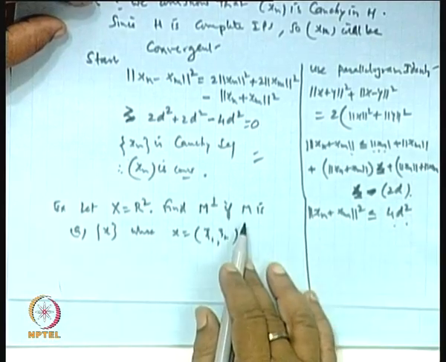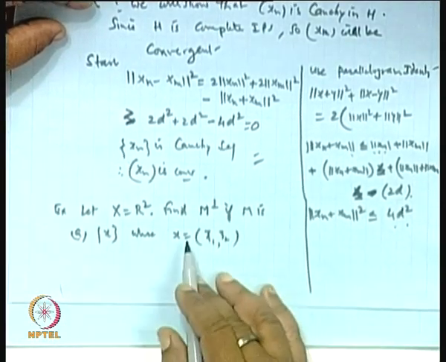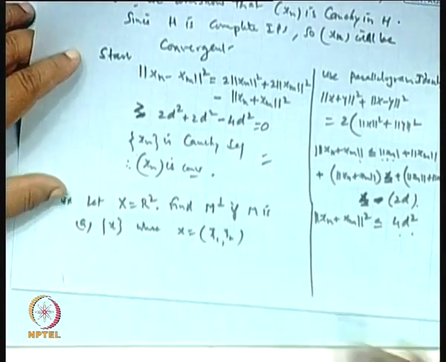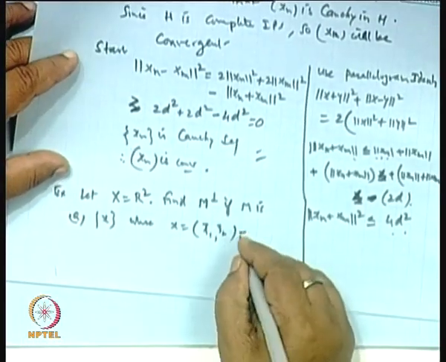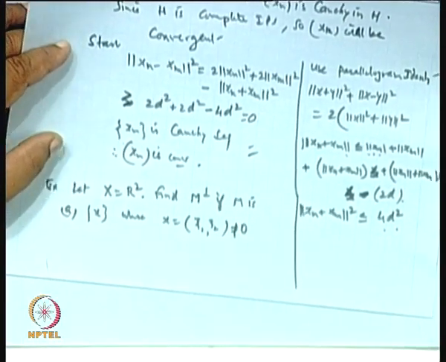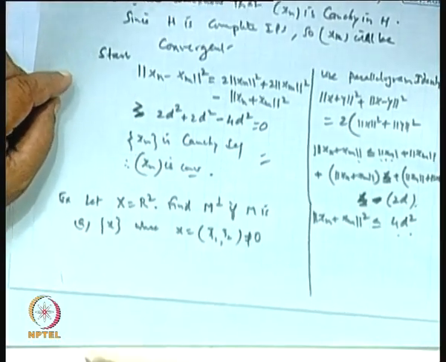Now, find M perpendicular if M is {x}, where x is (x_1, x_2), which is not equal to 0. Let us see what M perpendicular is.